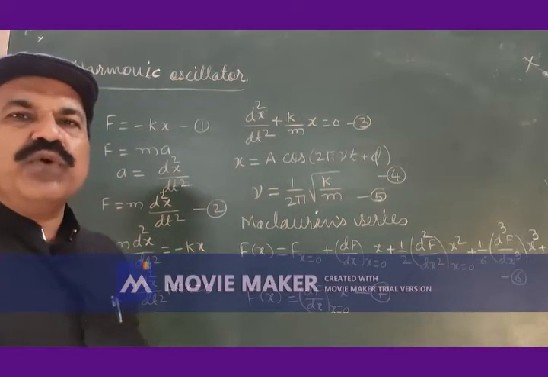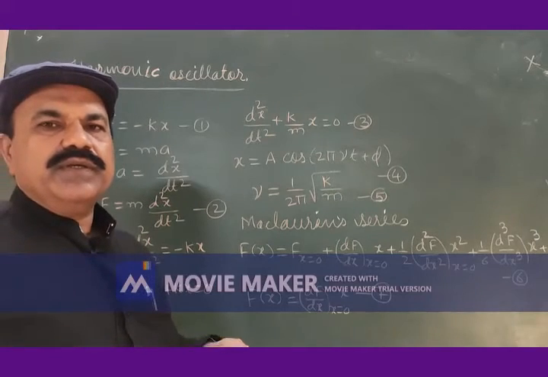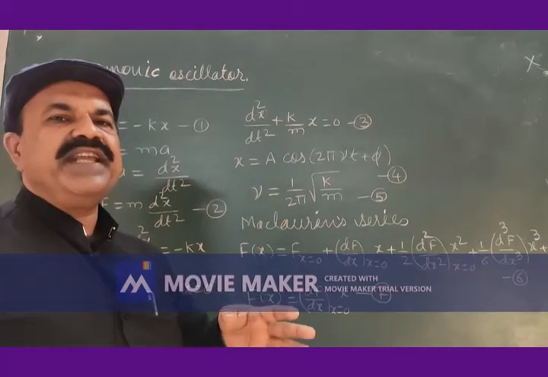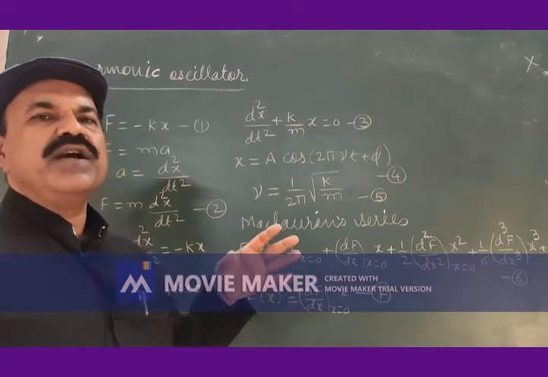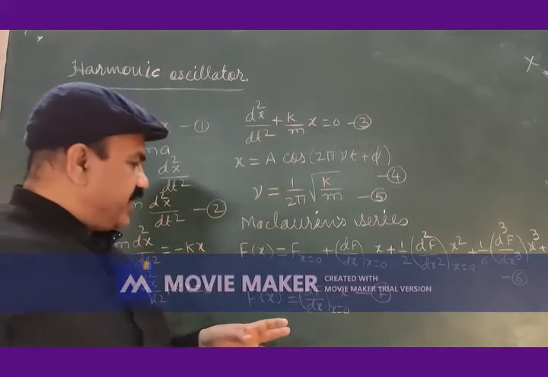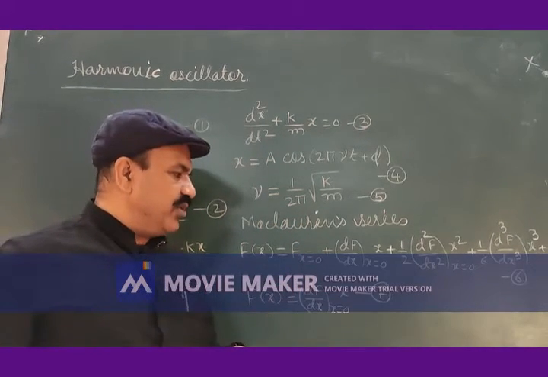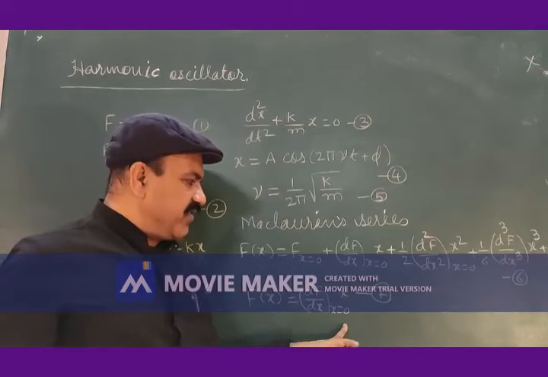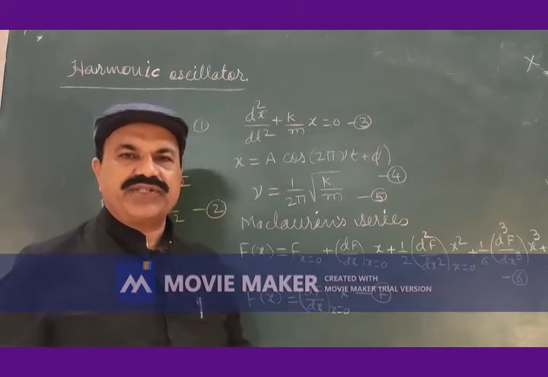The restoring force producing and maintaining the simple harmonic motion is given by f of x is equal to df by dx at x is equal to 0 into x.